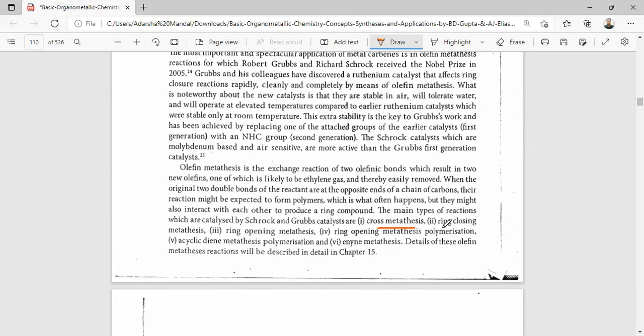The main types of reaction which are catalyzed by Schrock and Grubbs catalysts are: one, cross metathesis; second, ring closing metathesis; third, ring opening metathesis; fourth, ring opening metathesis polymerization; fifth, acyclic diene metathesis polymerization; and sixth, enyne metathesis.